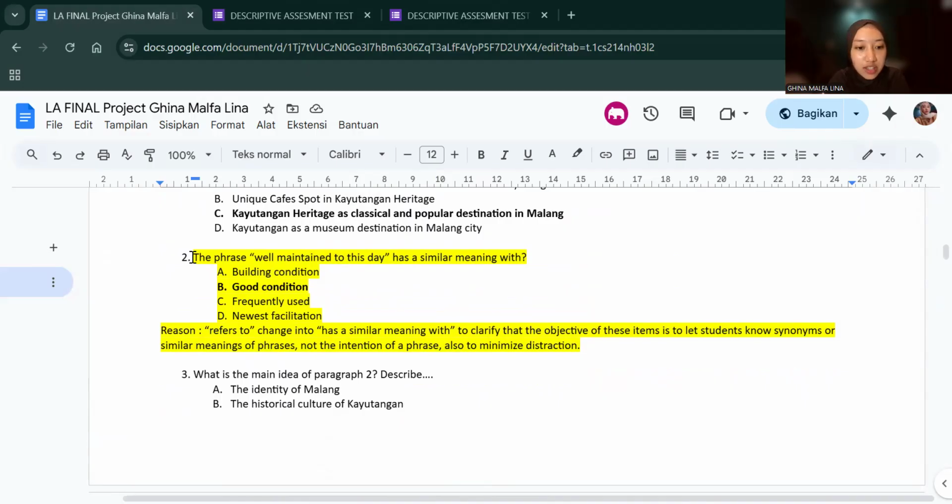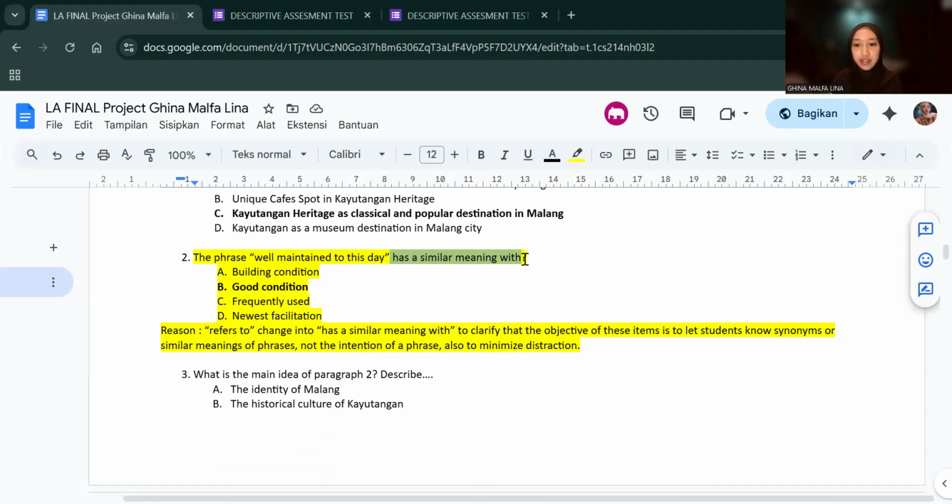At first, it was just "reversed to", so "has a similar meaning with" was not in here. I just think that "reversed to" can be misunderstood by the students. Students can think that this question is talking about the synonym of words or the intention of the word "well maintained." That's why, because I want the students to show or expand their knowledge about similar words about well maintained or some phrases, I changed "reversed to" into "has a similar meaning with."